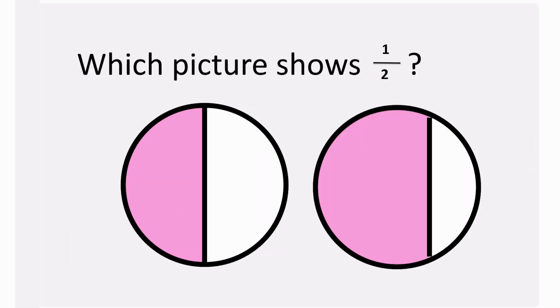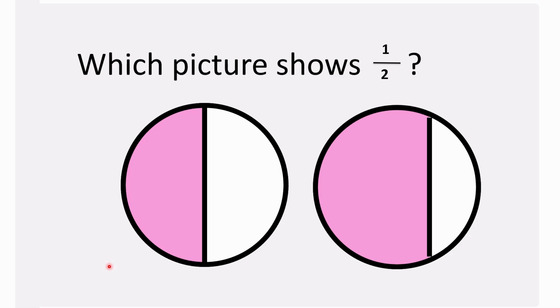Now, moving ahead. See these two circles. These circles are divided into two parts. Analyze these circles carefully and tell me which circle shows 1 by 2.